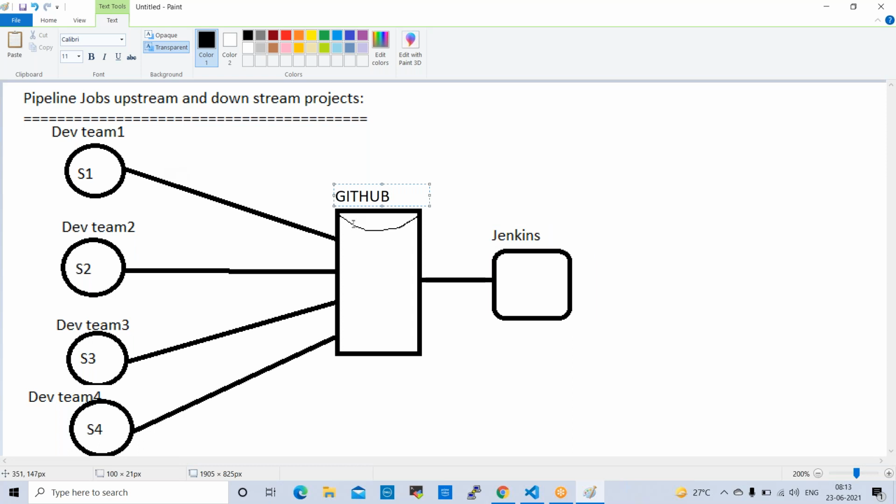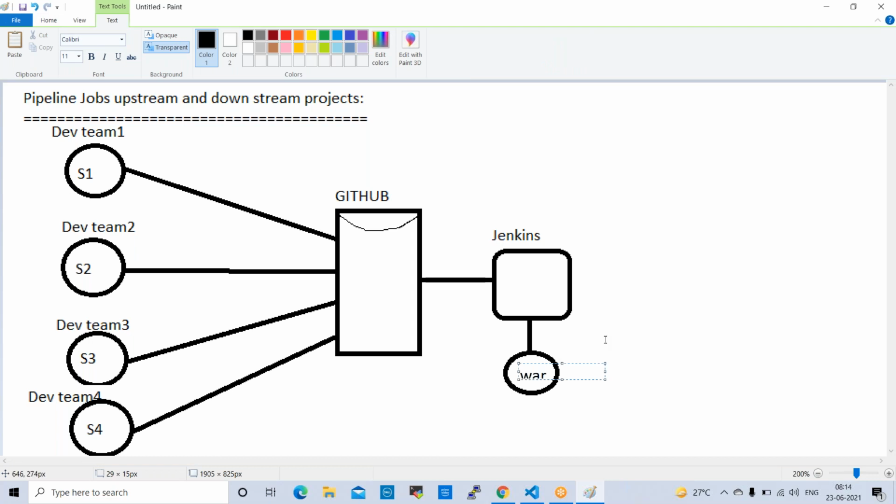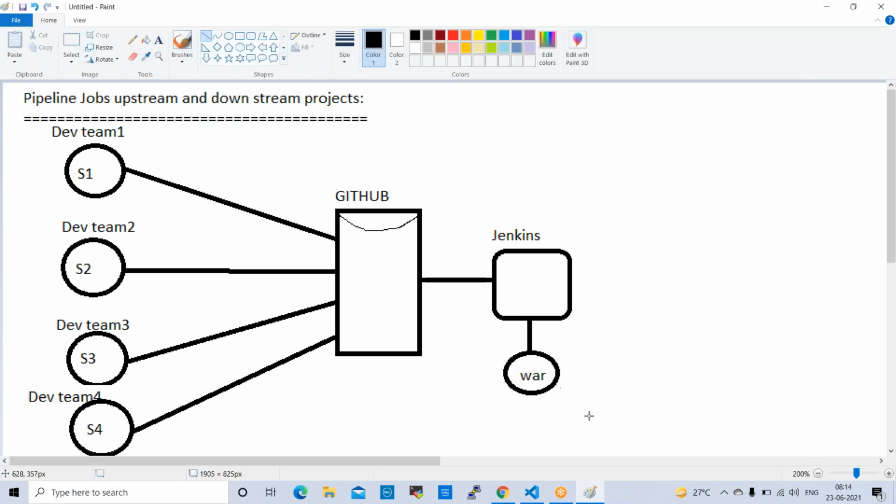Once it is pushed to GitHub, normally Jenkins will pick that and deploy it into the application server, or else it will move to Nexus Artifactory. Here we'll have Maven. This is Maven. Maven will generate a WAR file or jar file. After that, this WAR file or jar file will be pushed to the Nexus repo.